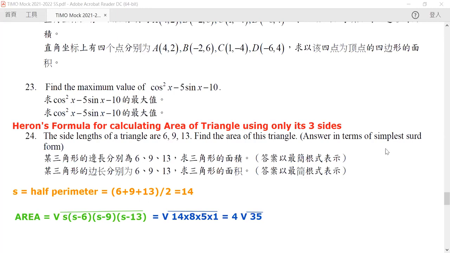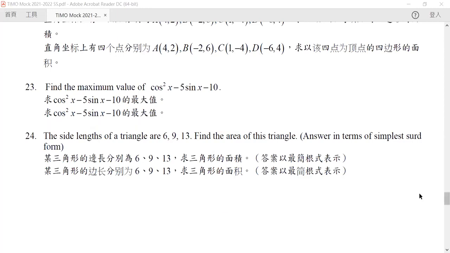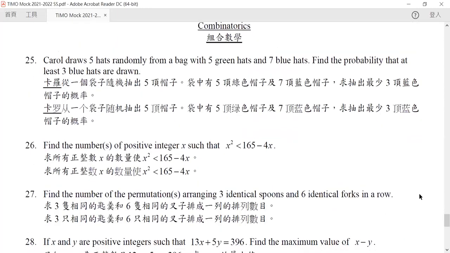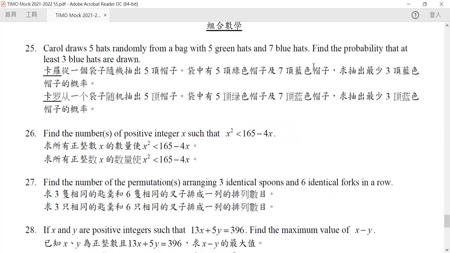Okay, so this is question 24. Now let us go on to talk about question 25, our last part of this question, which is of combinatorics. Now for combinatorics, Carol draws 5 hats randomly from a box with 5 green and 7 blue. What is the probability that you draw at least 3 blue?